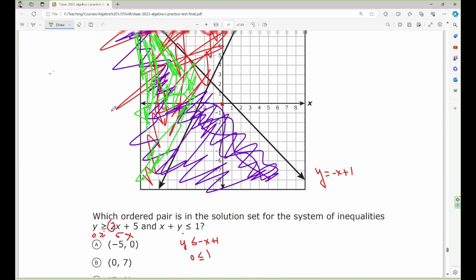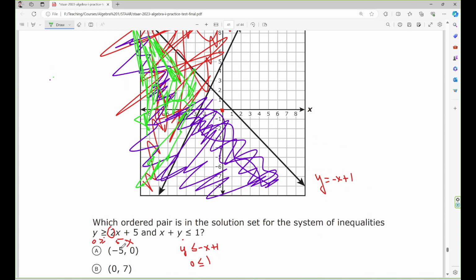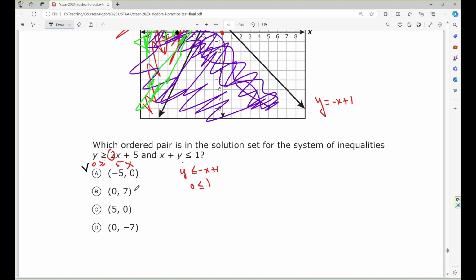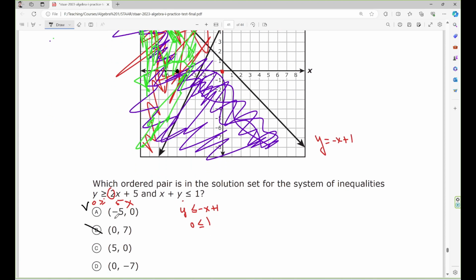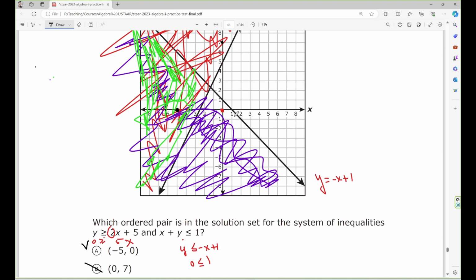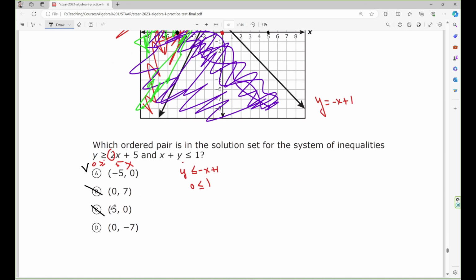Alright, so I need to check the points. Negative 5, 0: x equals negative 5, y equals 0. So the point should be right here, so this could be right. 0, 7: x equals 0, y equals 7. It's right here, outside this region, so this is not right. 5, 0: x equals 5, y equals 0. It's right here, outside that region, so this is not right.